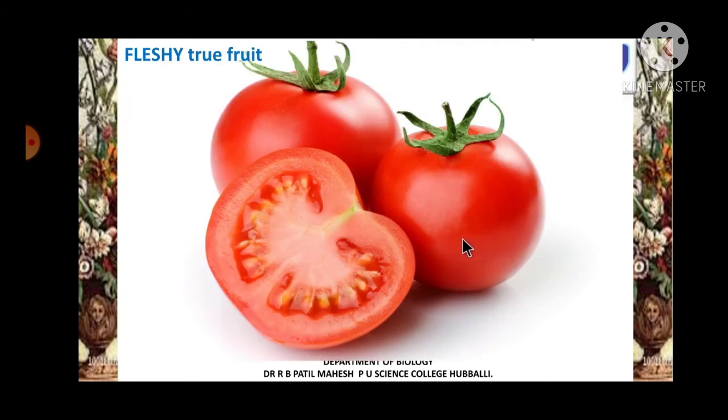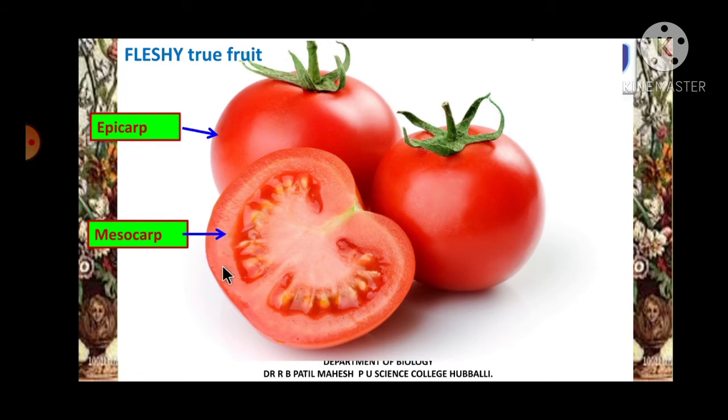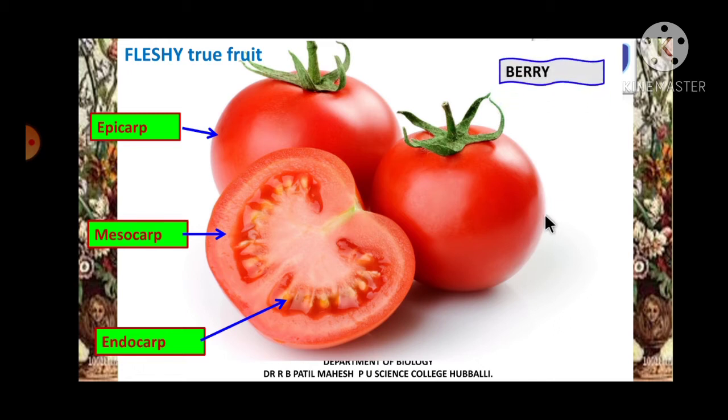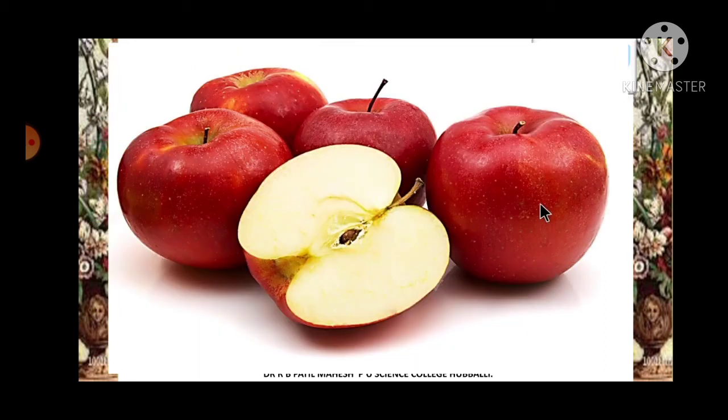Okay, so true fruits are classified into the fleshy fruit. Epicarp is the outermost layer, mesocarp is this pulpy layer, and where the seeds are present, that portion is called endocarp. And this is a fruit which is developing from a many carpellary, polycarpellary, syncarpous, superior gynoecium having a flower. Such a type of fruit is called a berry. So here it is, that was a true fruit.